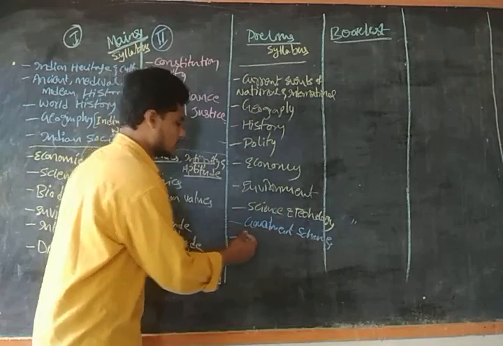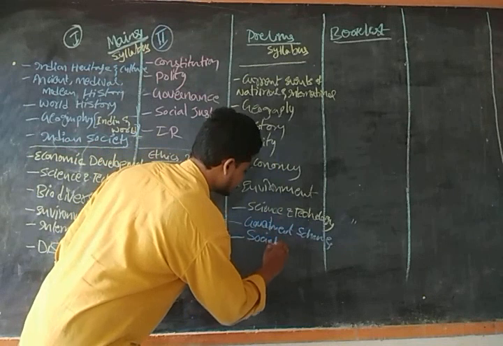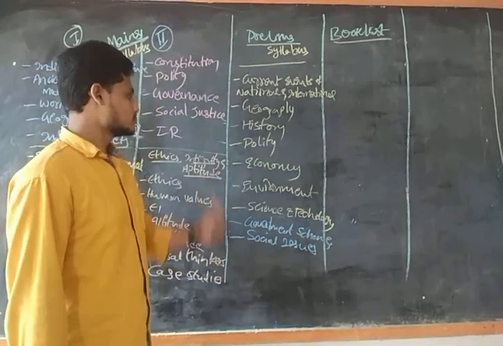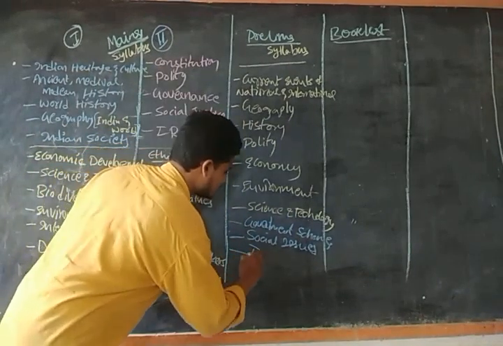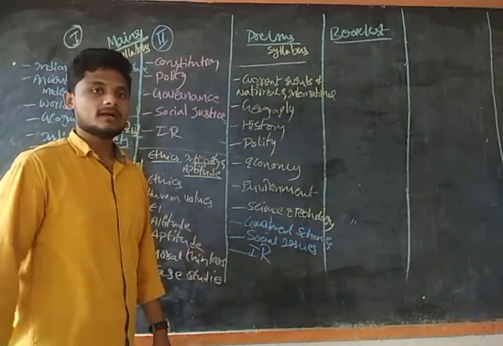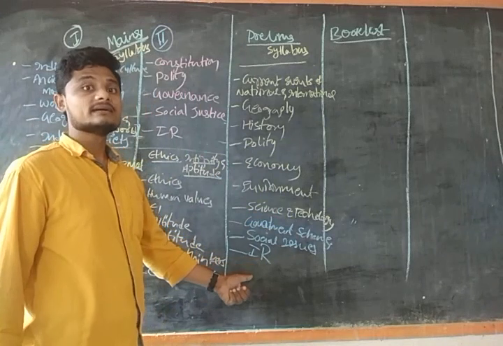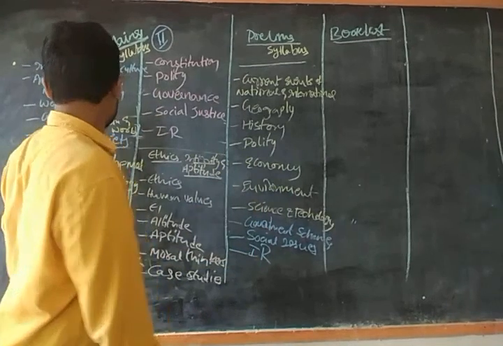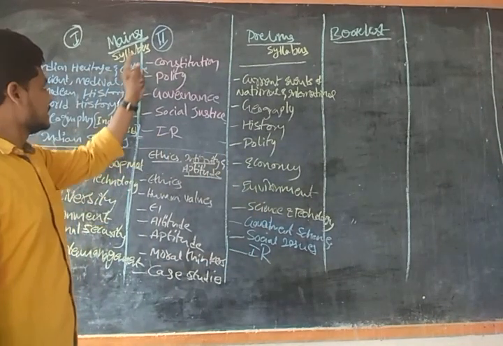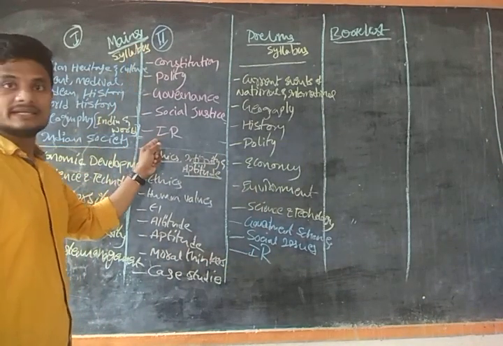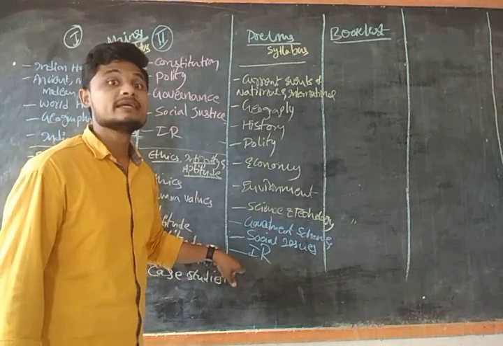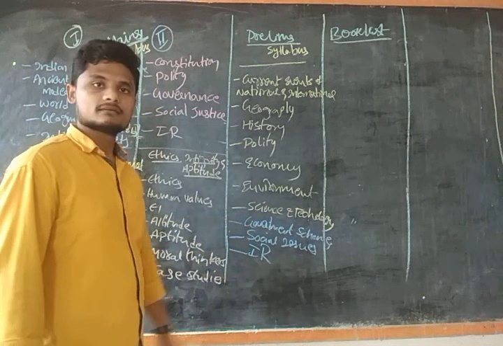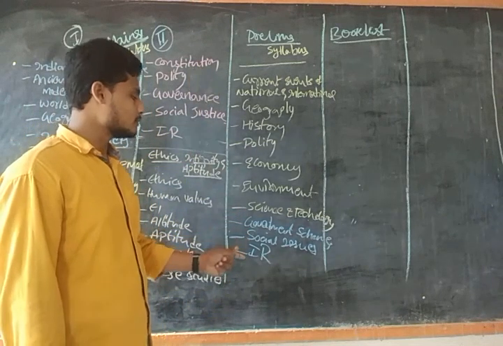After this, we have social justice, social issues. Then we have IR, international relations. They may ask international relations topics also, guys. We are going to get this in detail in the mains part, paper 2, but they can ask IR here also. So, government schemes, social issues, IR; along with this, these issues will be asked.